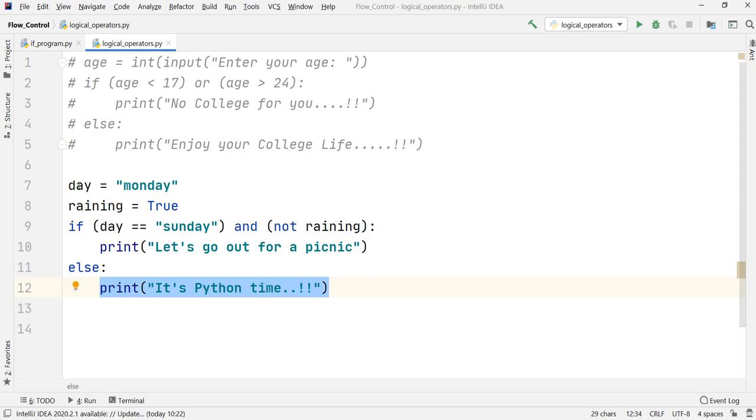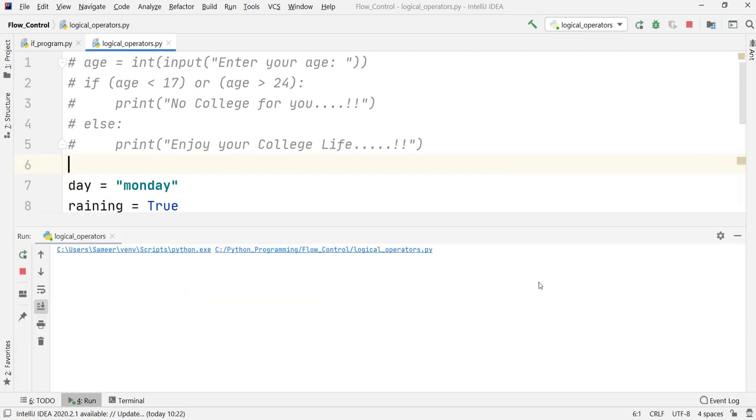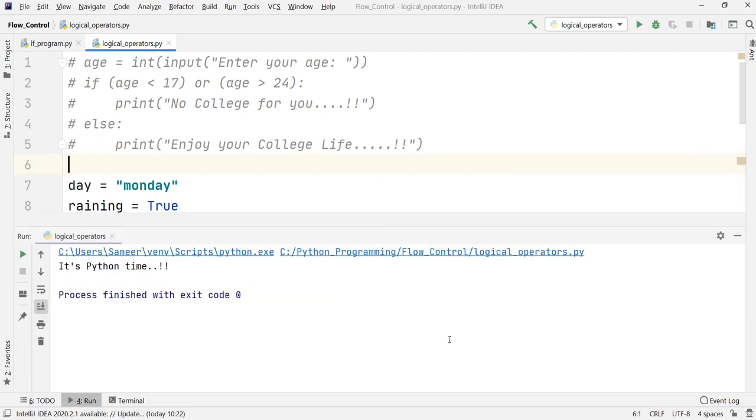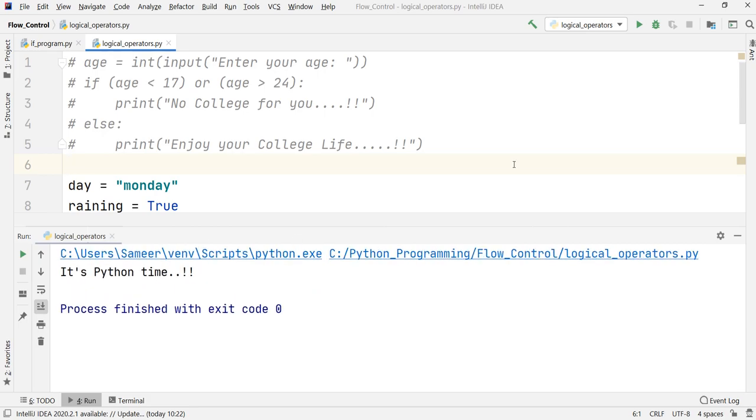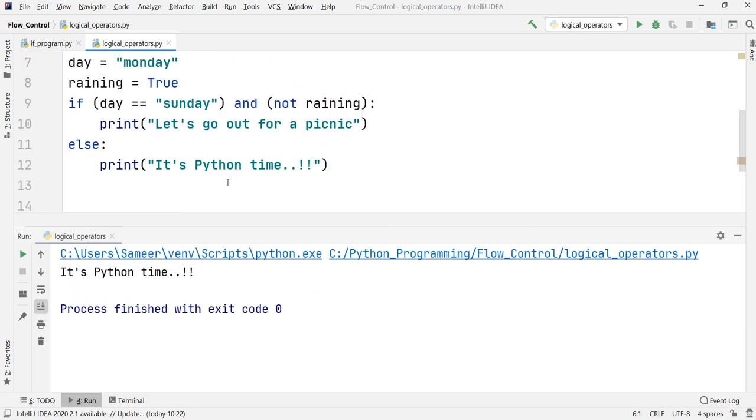Right now the values that we have set up are Monday and raining is true. In other words, raining is happening outside, and the day is Monday. So let us see what output we will get for this particular program. It is saying that it is Python time, because it is raining outside as well, and it is not even Sunday. So it is Python time, you shouldn't go outside.